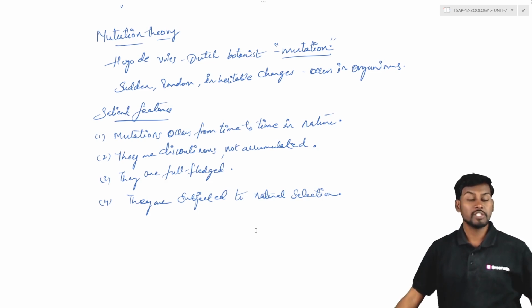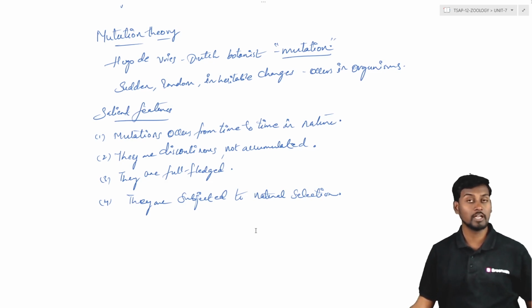So coming to the mutation theory. The mutation theory was proposed by Hugo de Vries, who is a Dutch botanist. He is the person who used the term mutation, and he proposed the theory of mutation, that is the mutation theory.